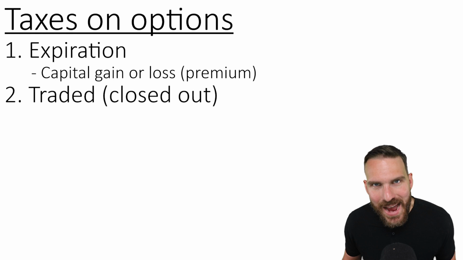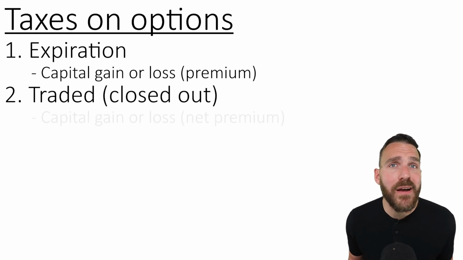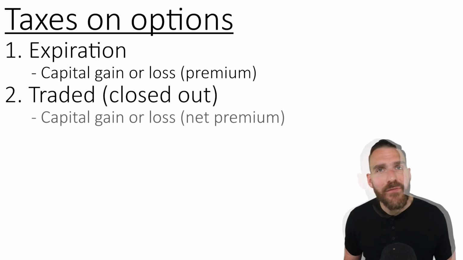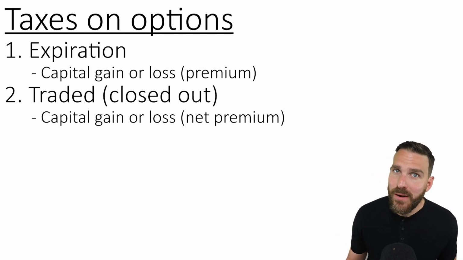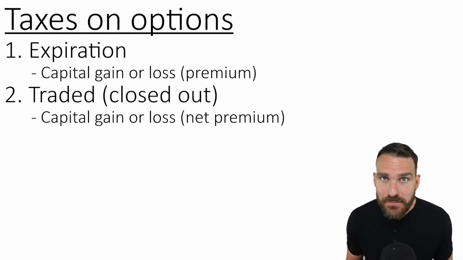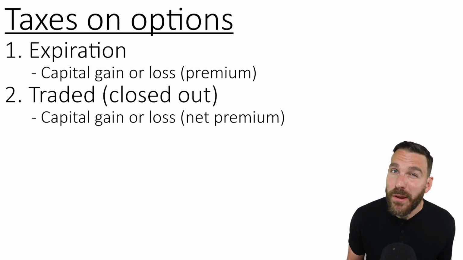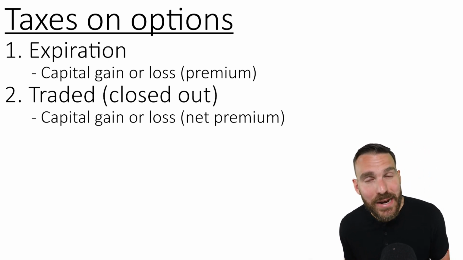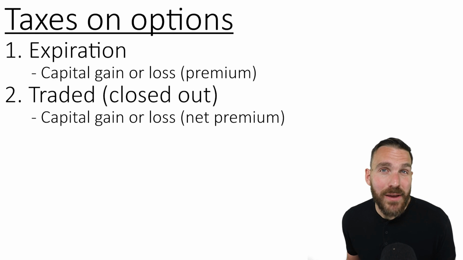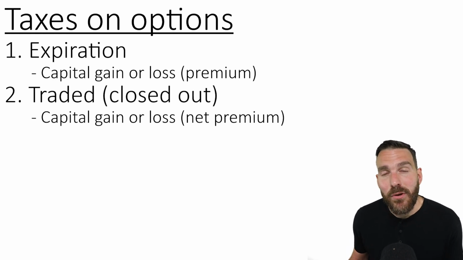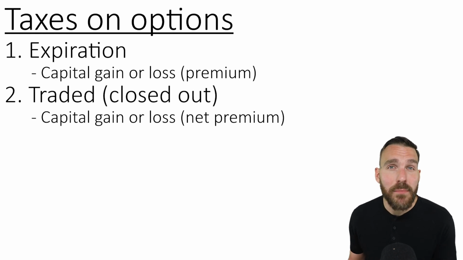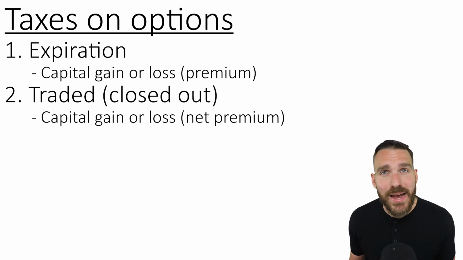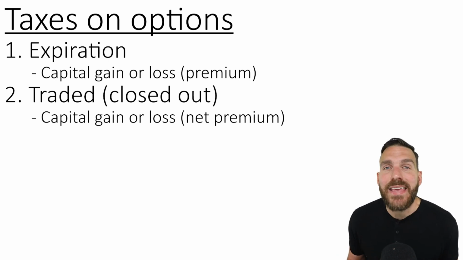When it comes to the tax consequence, all we need to figure out is what is the net premium. If the investor has a net debit, meaning that they spent more money than they brought in with the two transactions, meaning the front end transaction, the opening transaction, and the closing transaction, they will report that as a capital loss. If the investor has a net credit, meaning that they brought in more money with the two option transactions than they spent, that is a capital gain.